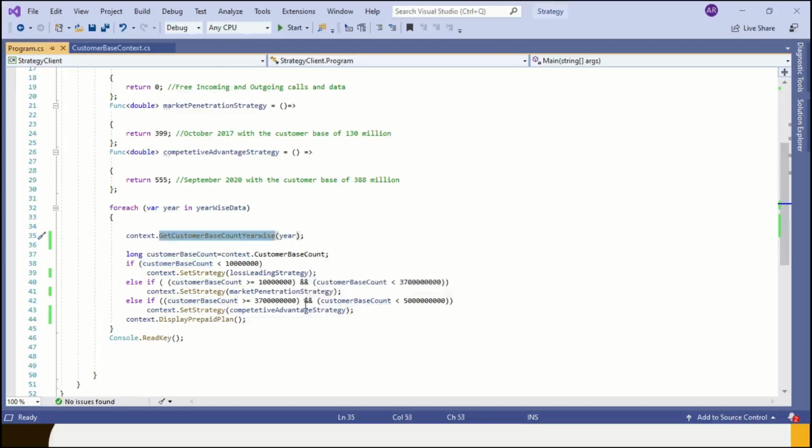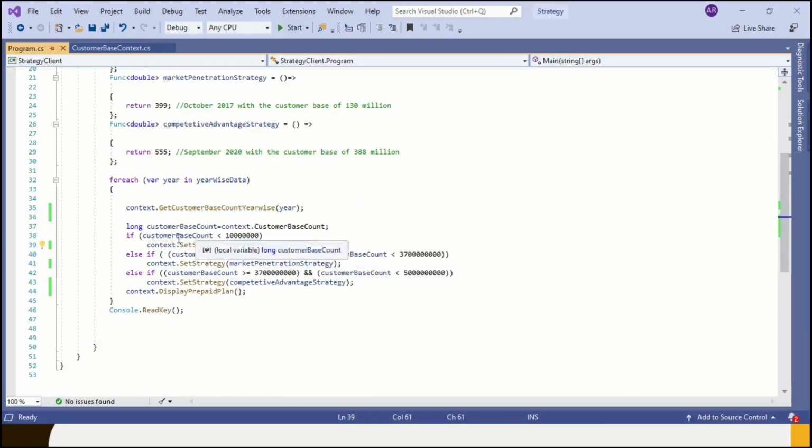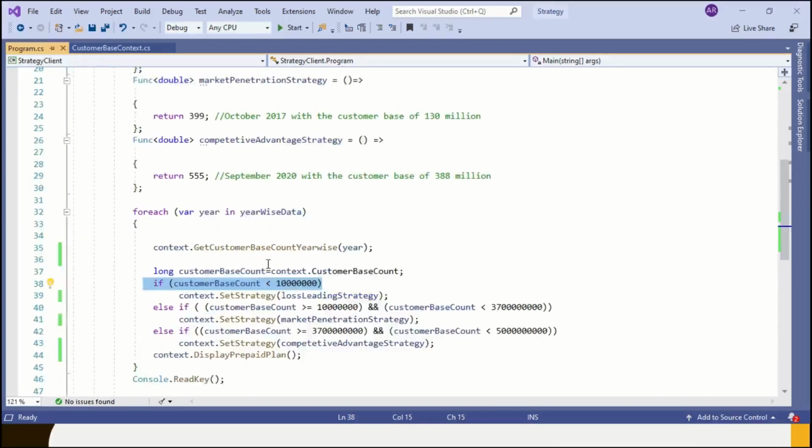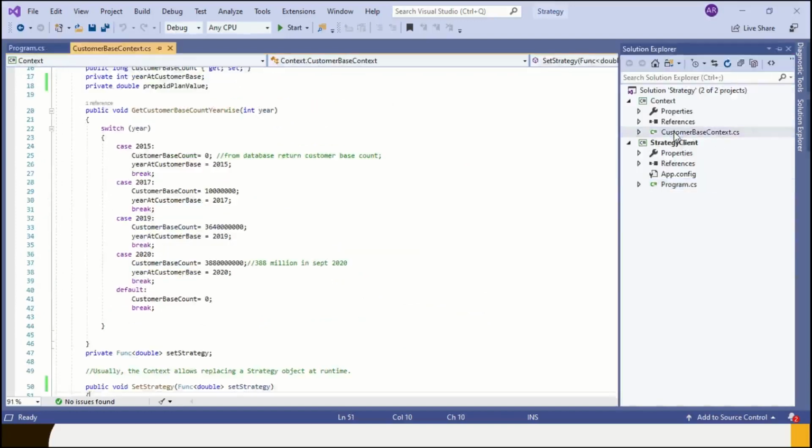Then for each year, we are getting customer base count data from the database as like we have seen in the previous implementation. While applying strategy, we are checking conditions as like our previous examples. There are no changes to this. If customer base count is less than 100 million, we are setting loss leading strategy to the context object. Similar fashion, if customer base count is greater than or equal to 100 million and less than 370 million, then we are setting market penetration strategy. And if it is less than 500 million, then we are setting competitive advantage strategy to the context.